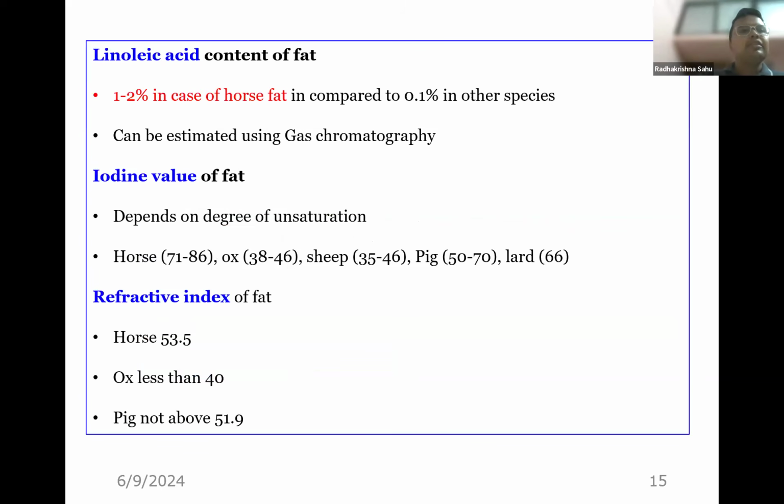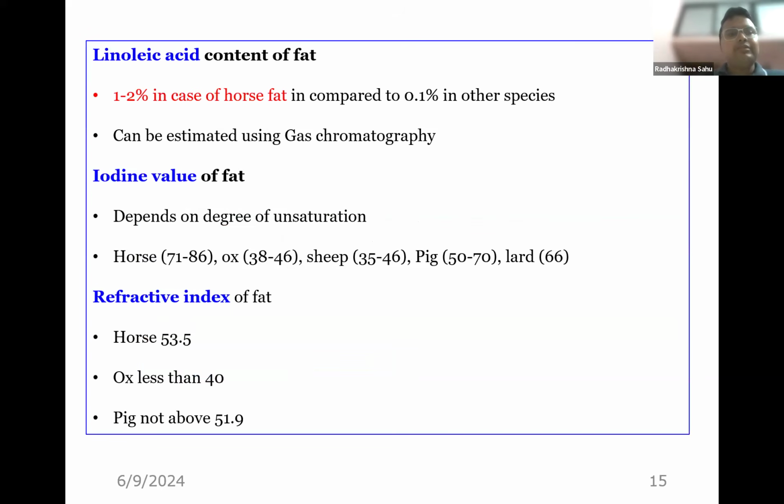That is analysis of linoleic acid content of fat. This is also useful when we are suspecting that horse flesh is adulterated, because horse flesh contains the highest amount of linoleic acid, which is around 1 to 2% as compared to 0.1% in other species. And iodine value estimation of fat comes next.